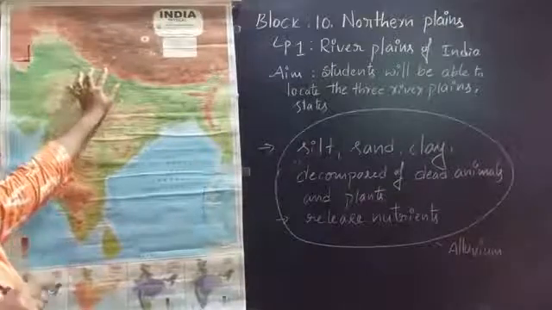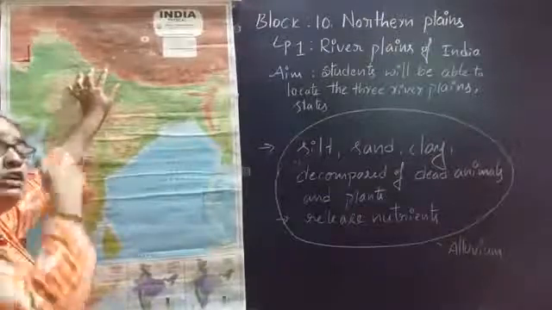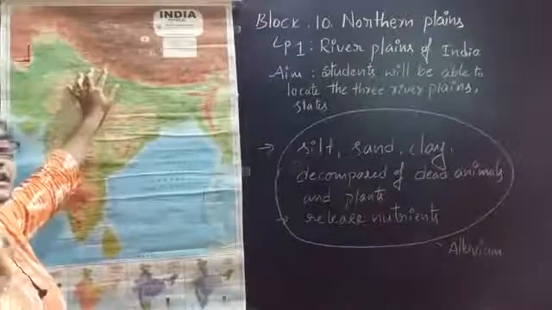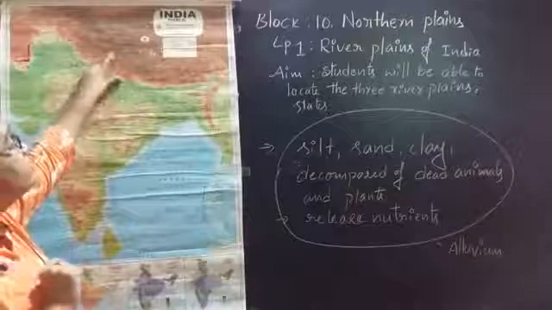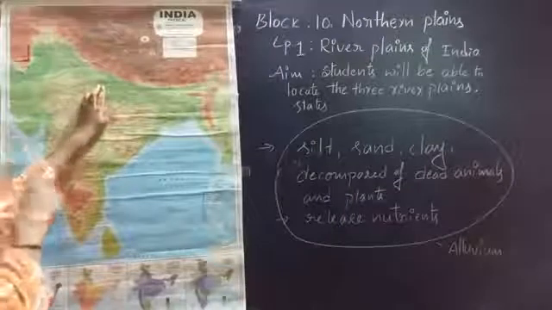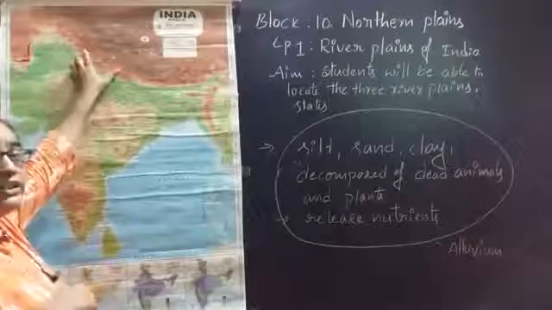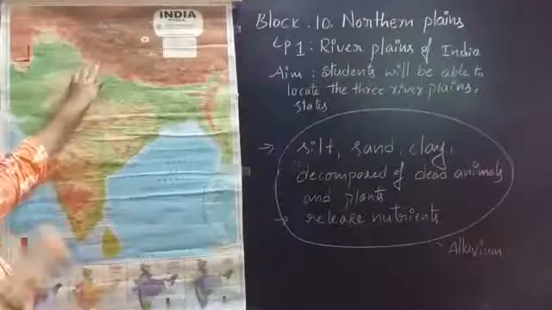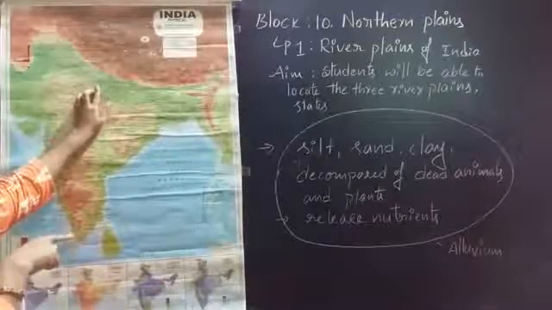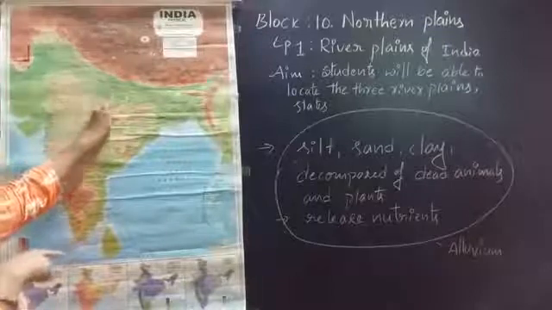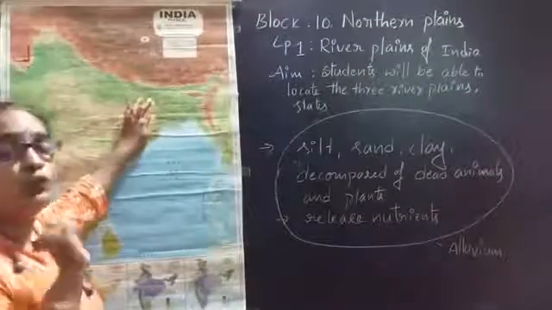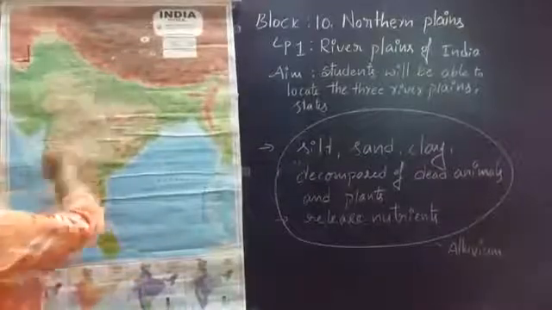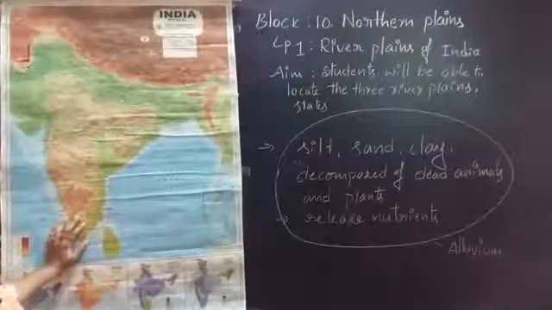Right? We already discussed. So what is the biggest and major river which flows from the northern mountains to the northern plains? I told you in earlier classes, the Ganga river, right? The Ganga river comes from top to down, that means from the northern mountains to the next physical feature, the northern plains. The Ganga river flows down from Gangotri to the northern plains, and it flows from Uttar Pradesh to Bihar. When we have a good water resource like the Ganga river, that place has a chance to grow all kinds of crops.